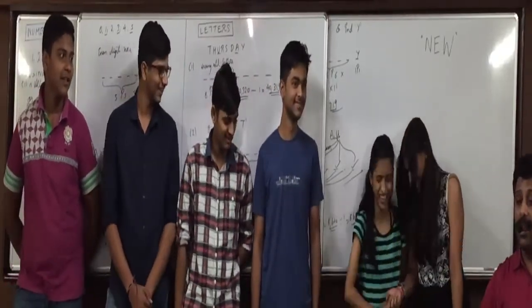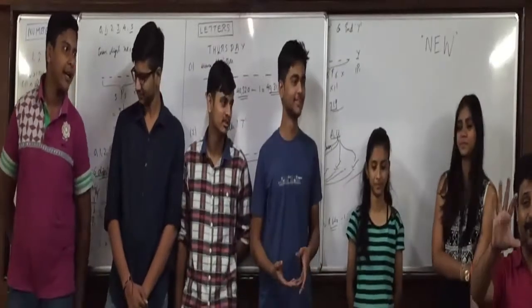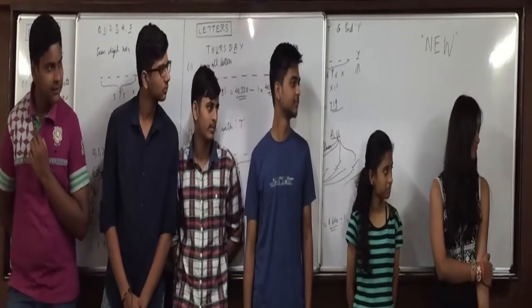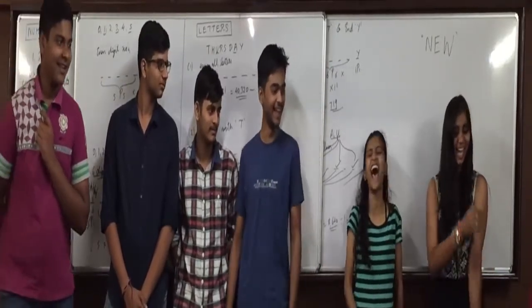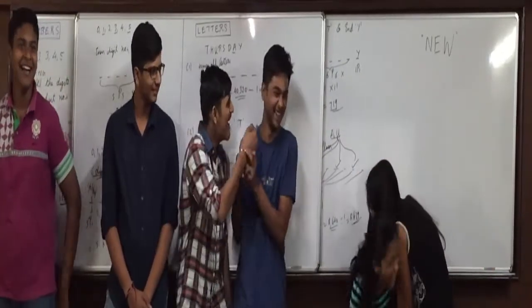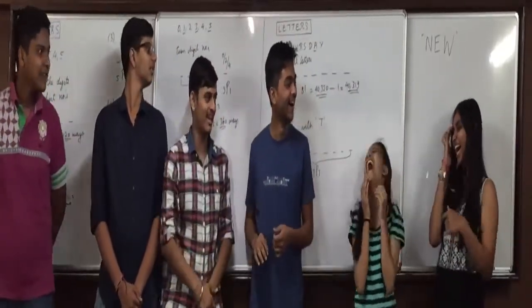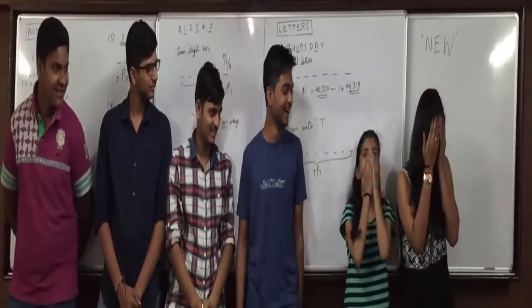Now, don't stress your mind. I'll explain to you how to do it. Listen carefully. You asked me that question in the beginning, right?